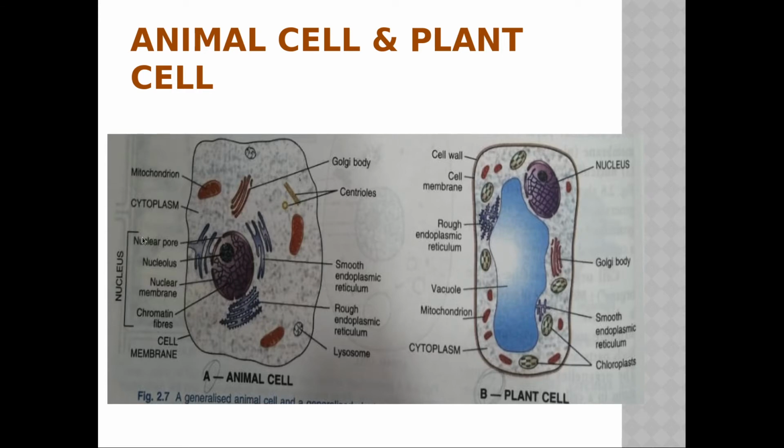We have not yet seen the nucleus because the nucleus also has some different organelles and their functions, we will see it. But here we have only seen up till this endoplasmic reticulum. See here, the Golgi body is there, they have shown, centrioles are there, isn't it? Lysosome is there here. So this figure you have to draw and practice it very nicely, because they ask this question very frequently, and they may ask you to draw the diagram also.